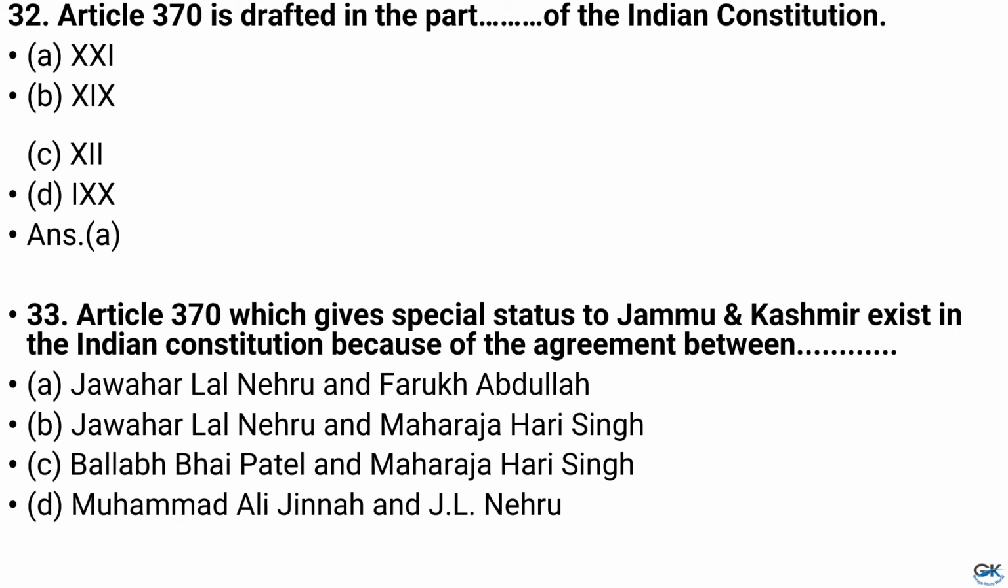Question number 33. Article 370, which gives special status to Jammu and Kashmir, exists in the Indian Constitution because of the agreement between dash. Option A, Jawaharlal Nehru and Farooq Abdullah, option B, Jawaharlal Nehru and Maharaja Hari Singh, option C, Vallabhbhai Patel and Maharaja Hari Singh, option D, Muhammad Ali Jinnah and J.L. Nehru. And the answer is option B, that is Jawaharlal Nehru and Maharaja Hari Singh.